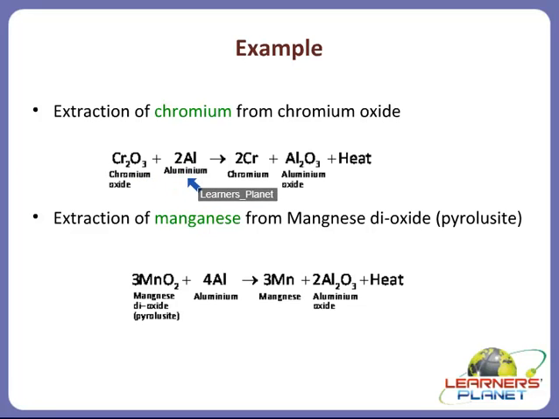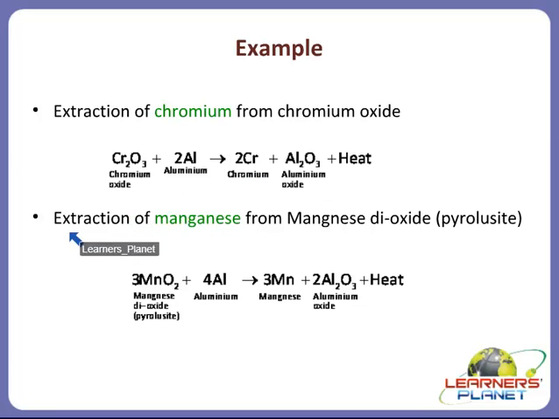Cr2O3. This is mixed with aluminium, right? And is ignited. How? With the help of magnesium ribbon. And what is formed is chromium and aluminium oxide. And as I told you, a large amount of heat is released, right? So in what form will your chromium be obtained? It would be obtained in molten state. Clear? So the metals obtained by thermite reduction are obtained in molten state.